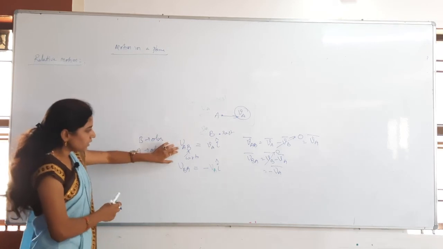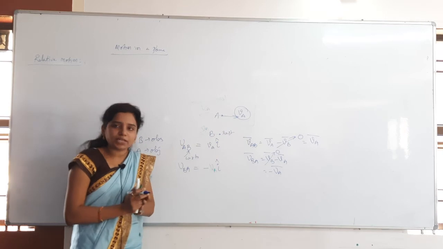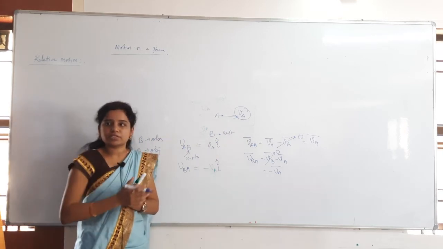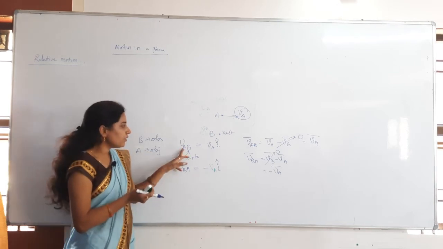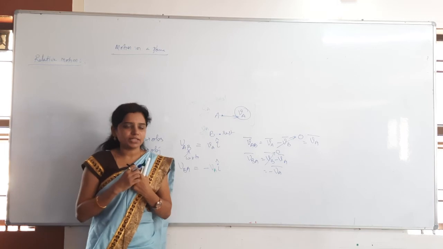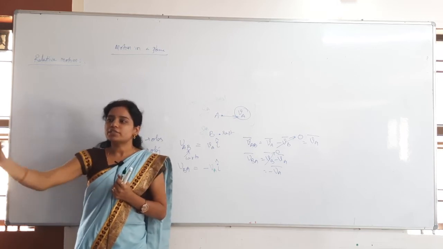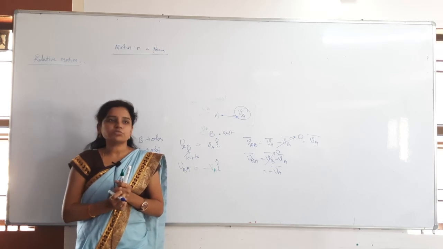Whenever B is at rest, I am saying that B is at rest. For example, I am standing here, you are just moving in this direction. So you are A and I am B. Then velocity of A with respect to B, what will I tell? I will tell that I am standing here, so in front of me a student is moving along the positive x-axis. With what velocity is the student moving?